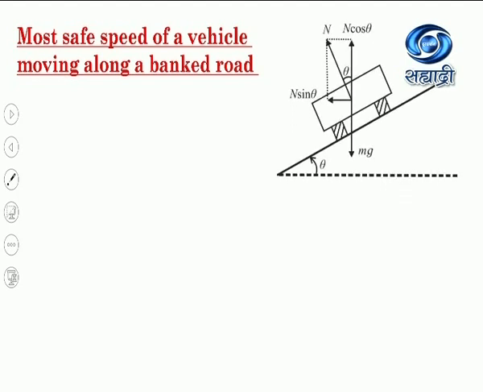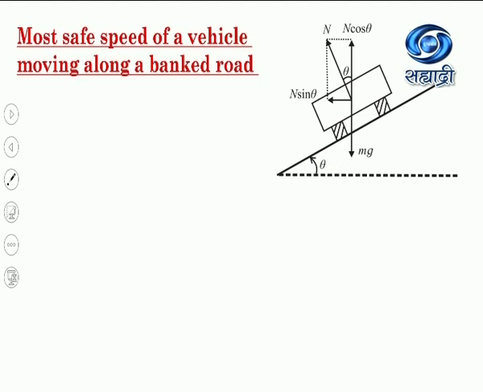Now, consider the figure. This figure is taken from the textbook. Here it is the bank road, meaning the surface of the road is tilted with the horizontal through this angle theta. So, this theta is known as the angle of banking.